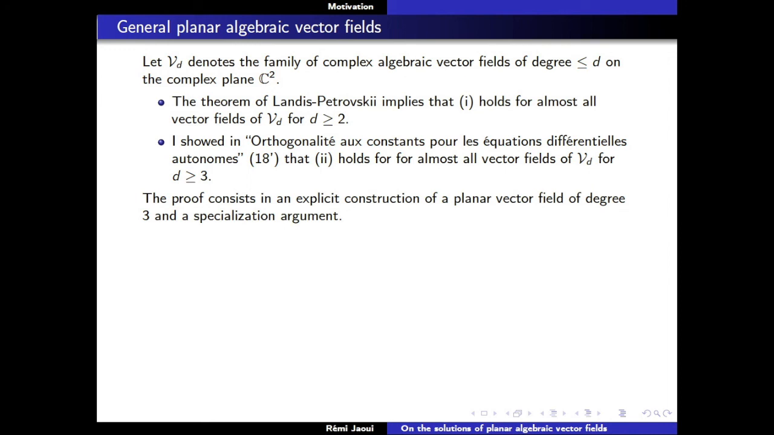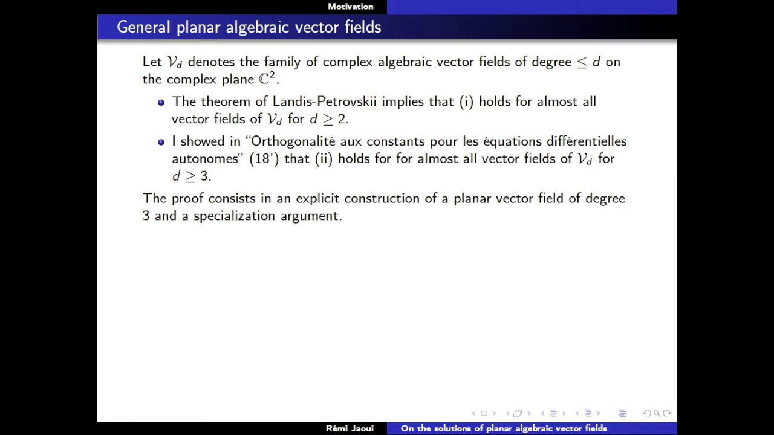So how does that work here? Just to say a few words about it: you construct an explicit planar vector field of degree 3 satisfying this property, that it doesn't have any solution in a strongly normal extension. And then you use a specialization argument: if you have a family of algebraic vector fields and one of them has this property, that it doesn't admit rational integrals and doesn't admit solutions in a strongly normal extension, then most of them have the same property.